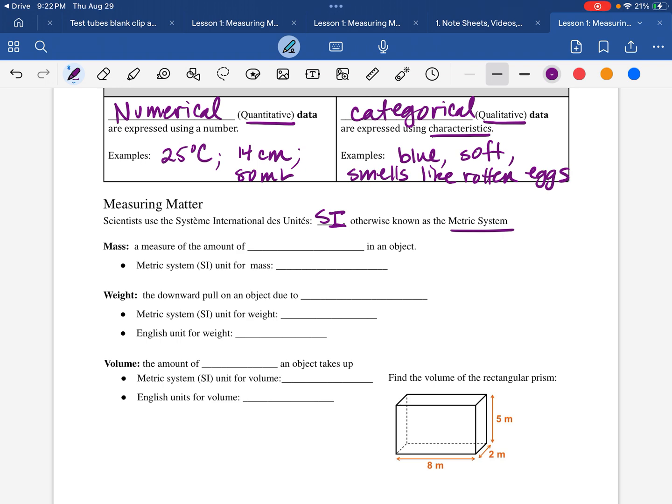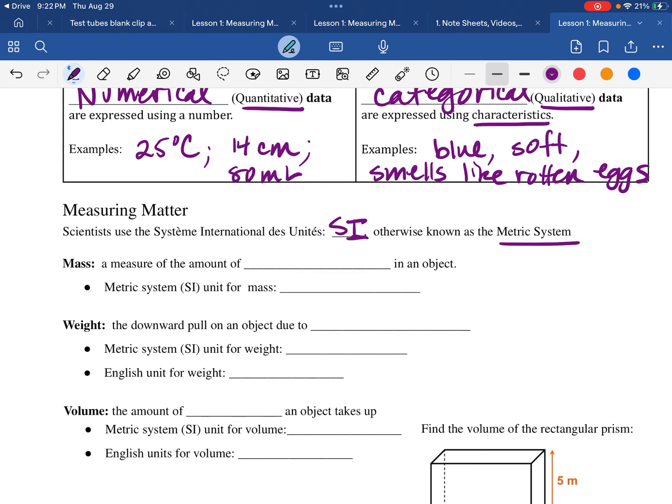So let's look at some examples here. We have mass, which is a measure of the amount of matter in an object. And the SI unit for mass is grams. Weight is the downward pull on an object due to gravity. And the metric system unit for weight is newtons.